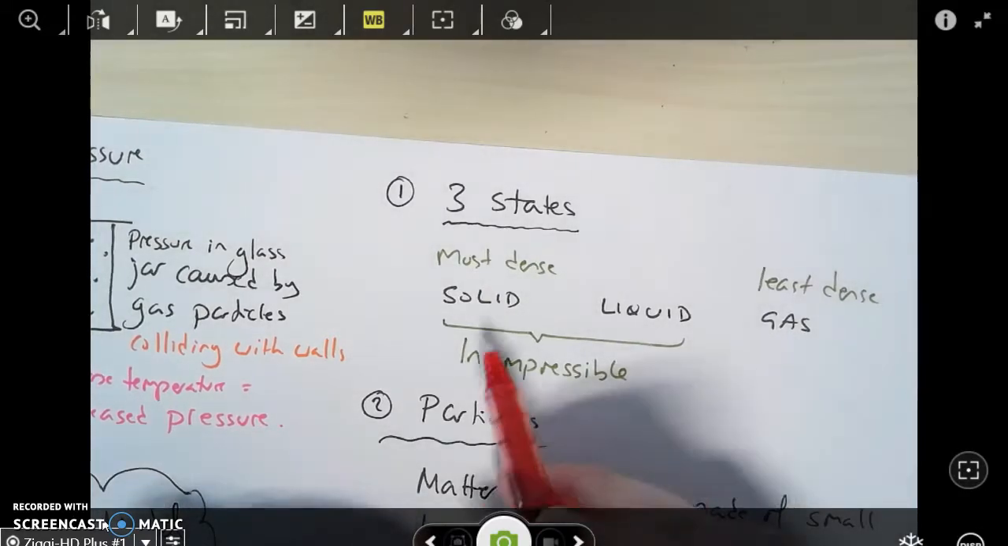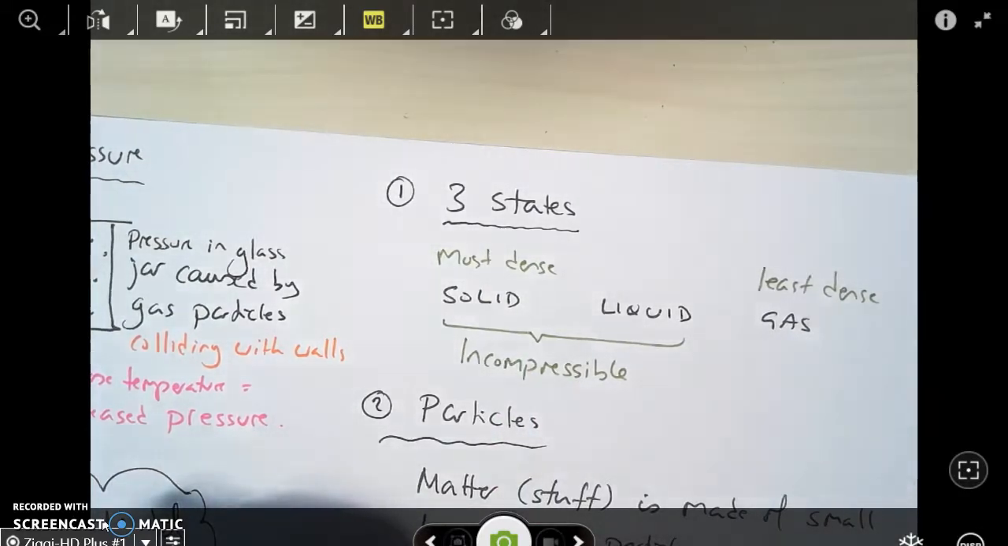It's important you know that solids and liquids are incompressible. That means that you can't squash them. They are the size that they are. Gas, on the other hand, can be compressed and can be squeezed into a much smaller space. And that's because the particles in gas are spread far apart, whereas the particles in solid and liquid are already squashed right up next to each other.